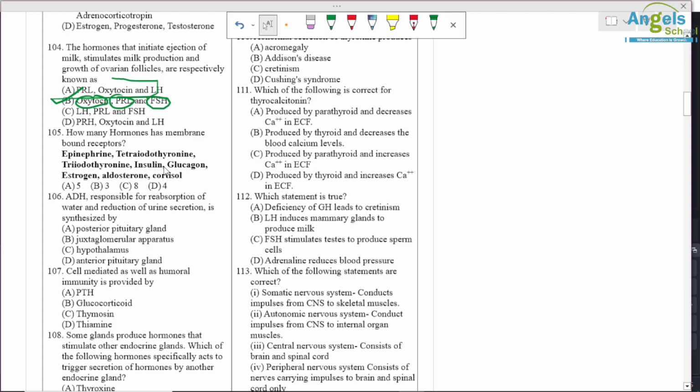Epinephrine, tetraiodothyronine, triiodothyronine, insulin, glucagon, estrogen, aldosterone, and cortisol. So correct option is 3 only. Only 3 hormones have membrane bound receptors. Others have intracellular receptors. Then epinephrine, insulin, and glucagon.